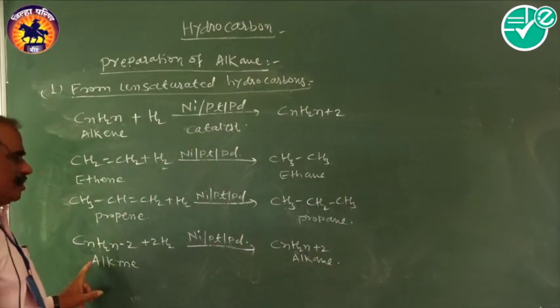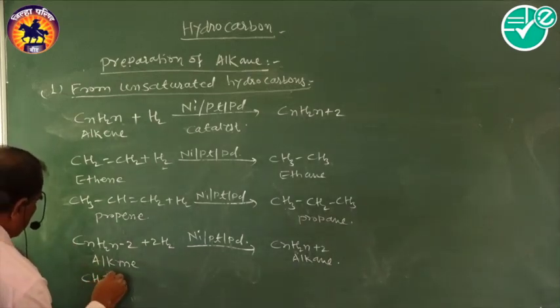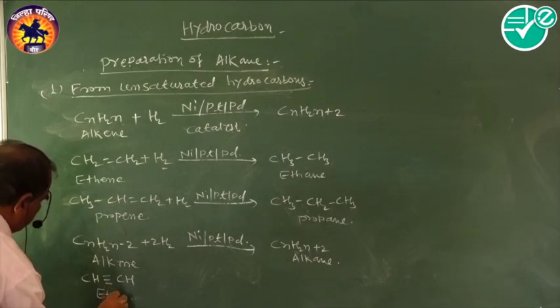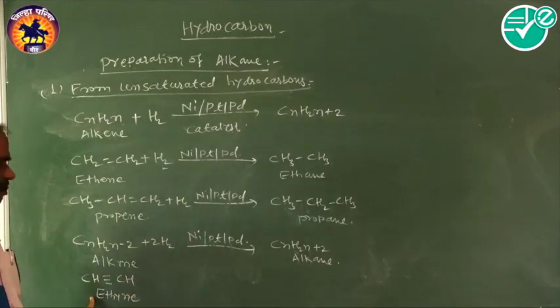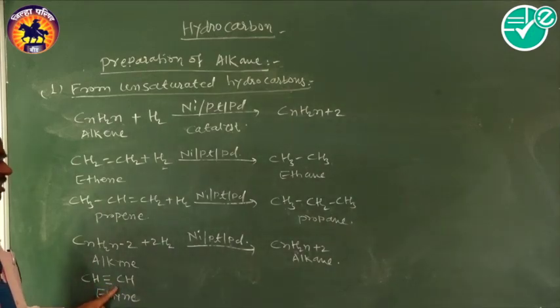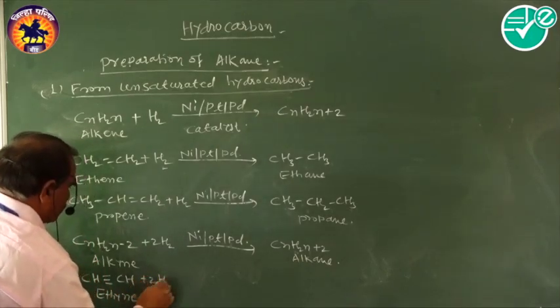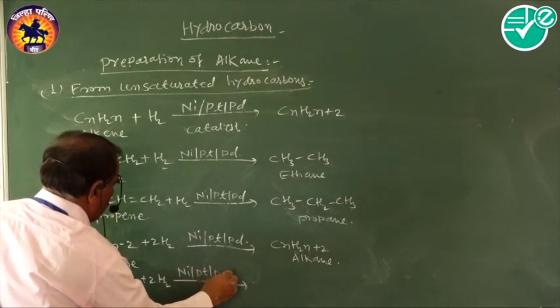So the example of this alkyne we have taken is CH≡CH, that is ethyne. Ethyne is the IUPAC name, or the common name, acetylene, plus 2H2 in the presence of nickel, platinum or palladium.